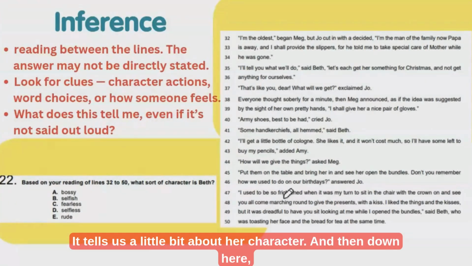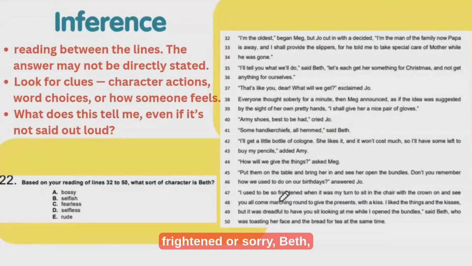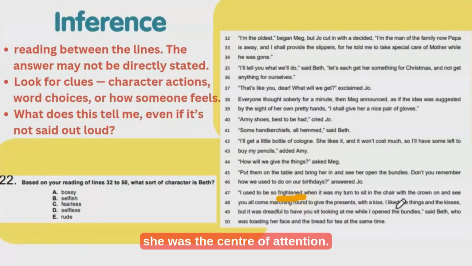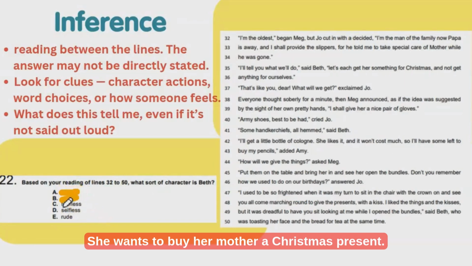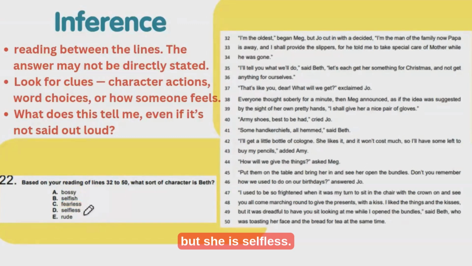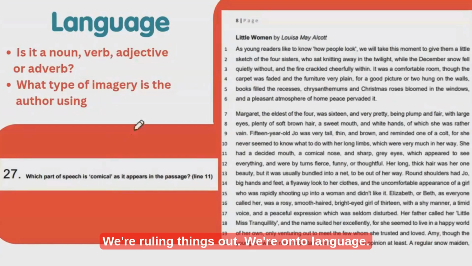And then down here, it also talks about Meg saying that she used to be frightened. Beth, we're talking about Beth, used to be frightened when she was the center of attention. She's not bossy. She's not a selfish person. She wants to buy her mother a Christmas present. She's not fearless because she does get frightened sometimes. But she is selfless. She wants to buy her a Christmas present. She's not rude. We're ruling things out.